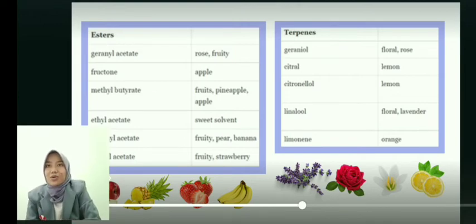It smells like rose and fruity, and fructone smells like apple, and methyl butyrate smells like fruit, pineapple, and etc. And we have terpenes. Terpenes, we have geraniol, which smells like floral or rose, and we have citral, which smells like lemon, and linalool smells like floral or lavender, and limonene smells like orange.